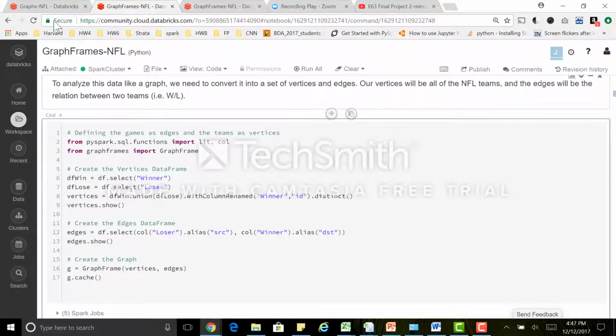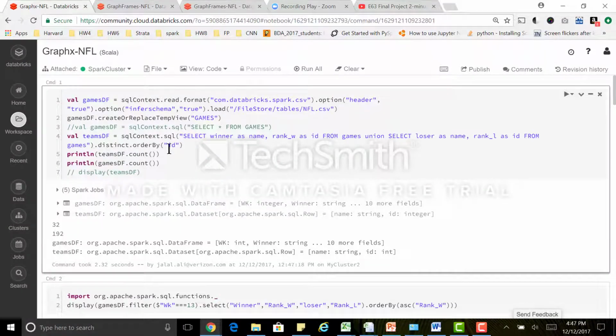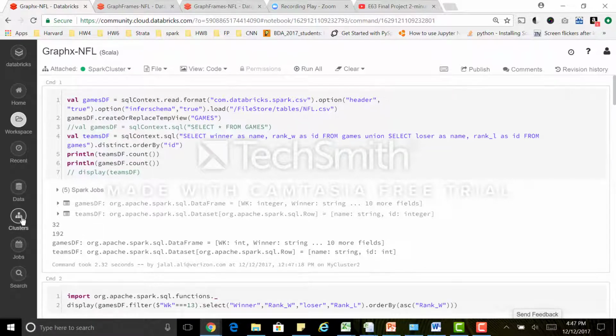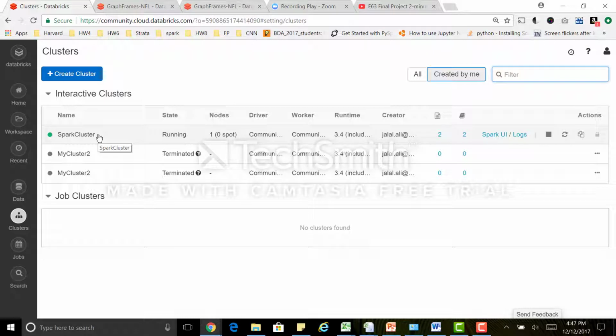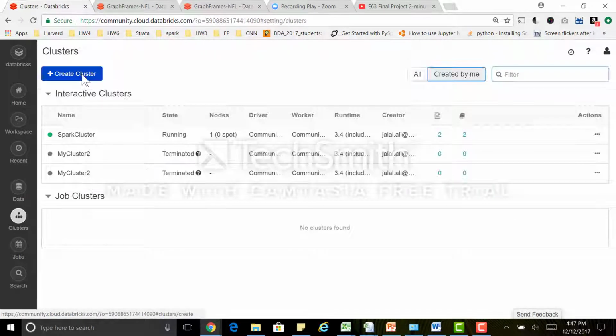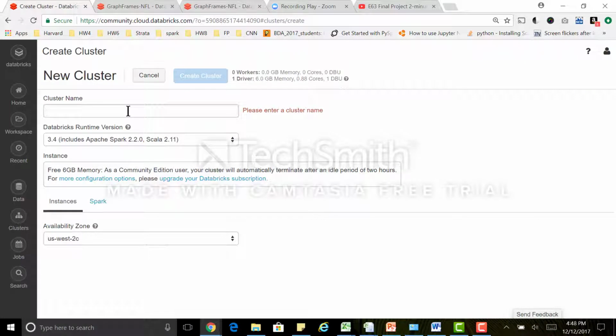First, I'm using Databricks. Databricks is a very powerful tool. The first step you have to do when you start running a project in Databricks is you need to create a cluster. And the clusters in Databricks are where you have your Spark running, and it's a very easy step. All you need to do is hit create, put the cluster name, and you define which Spark version you're running, which Scala version you're running, and that's it.